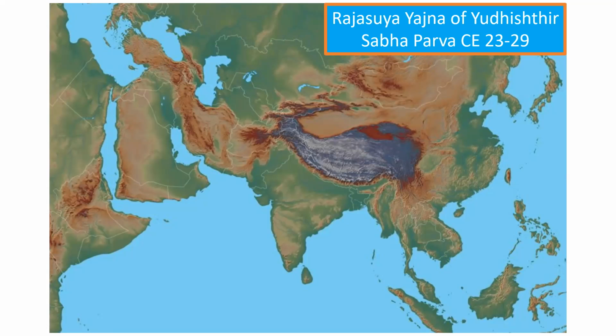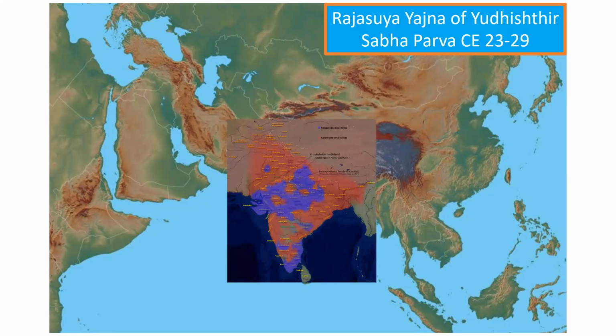What do we know? The four Pandava brothers, except Yudhishthir, go to conquer the place, tame the kings, get them to agree to Yudhishthira's status as the Samrat or Chakravarti, and agree to pay taxes to Yudhishthir. So these four brothers go in four different directions, starting from Indraprastha or Hastinapur. Arjun goes in the north direction.